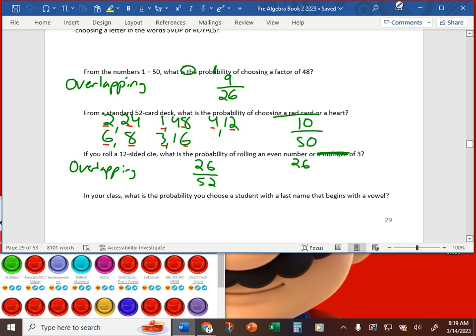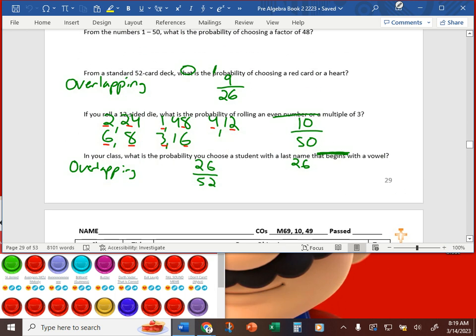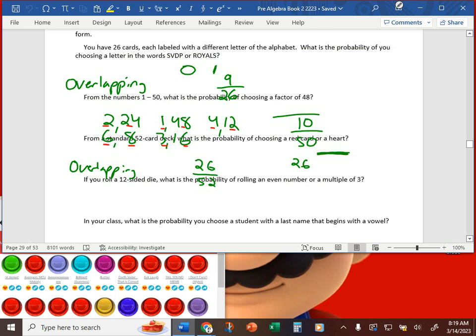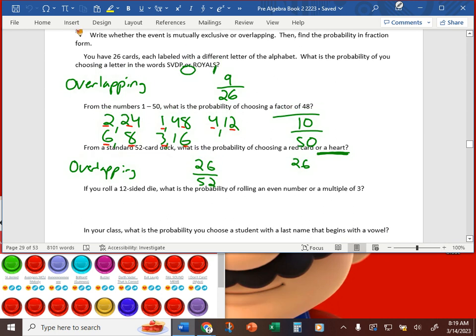In your class, what is the probability you choose a student with a last name that begins with a vowel? Is that usually exclusive, or are there overlapping events? And finally, that's it. So two questions for homework for tomorrow, 12 minutes to work. My math tells me it's an average of 6 minutes per question.